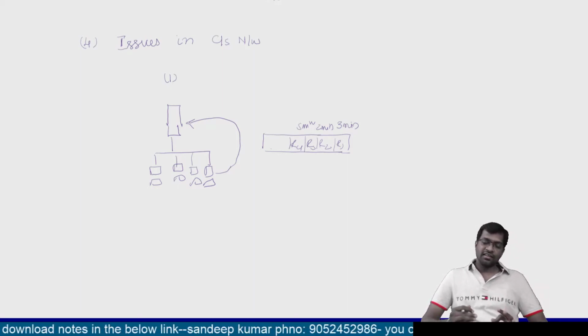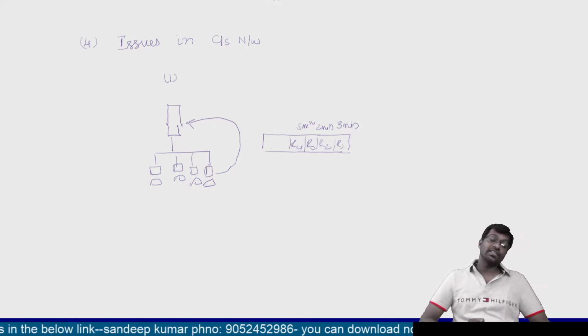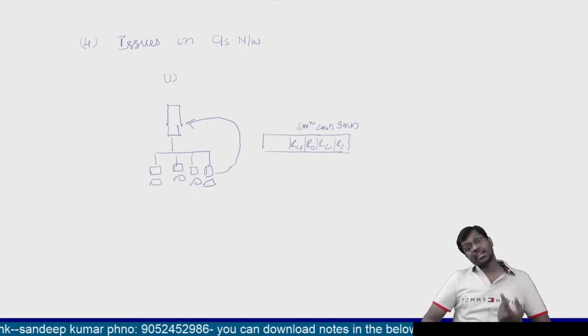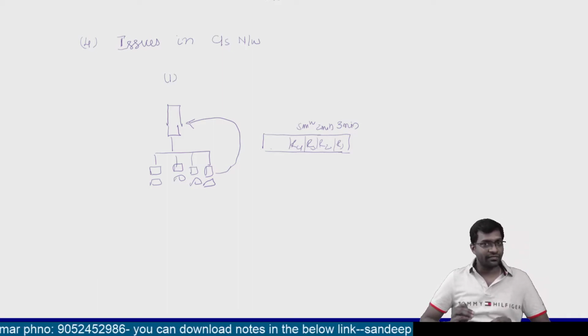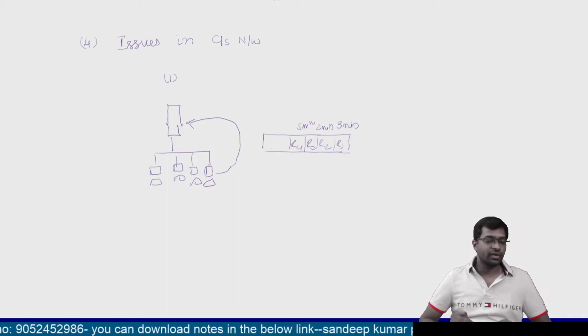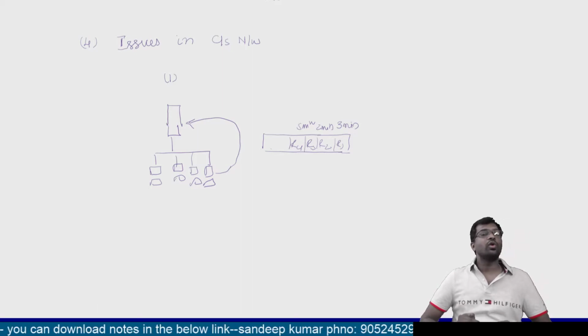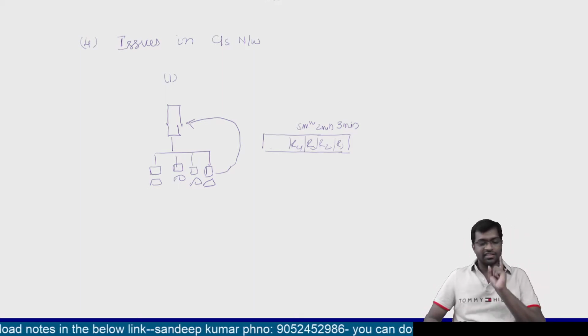Now let us say first request is completed, second request started. Second request will take 2 minutes. So third request, how much time does it have to wait? 3 plus 2, 5 minutes it has to wait. So what is the first issue? If multiple requests come at the same time, the server will take certain time for processing of the data. That is the first one.